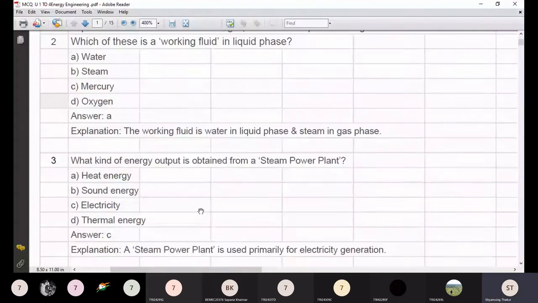Yeah, that is used primarily for illumination. For the process power plant option.